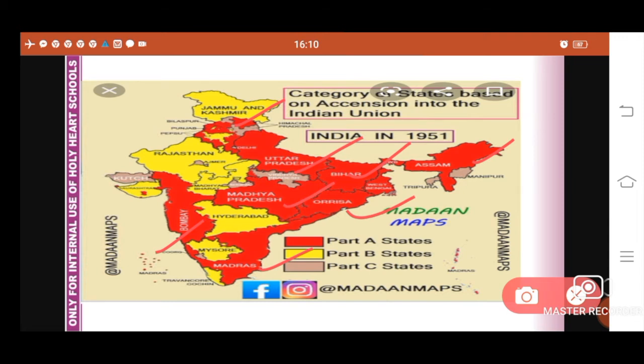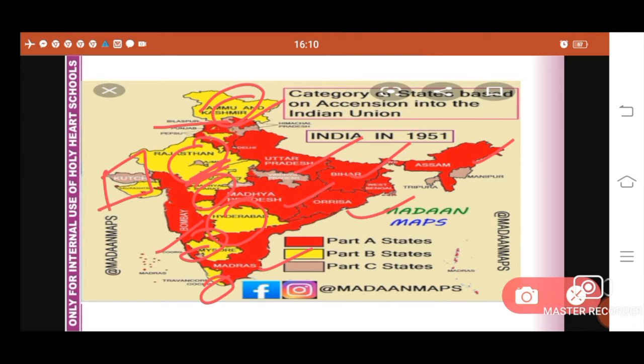The B states are shown with the yellow color, like Hyderabad, Rajasthan, Madhya Bharat, Jammu and Kashmir, Mysore, and Travancore-Cochin. And the C part is shown with brown color. Here you can see the Kutch area, the area here of Ajmer, and the Bilaspur area here.